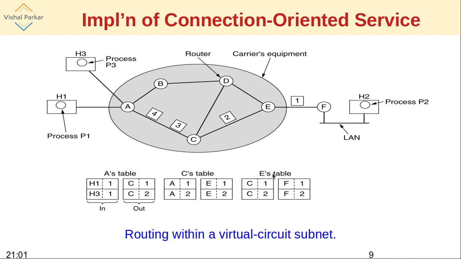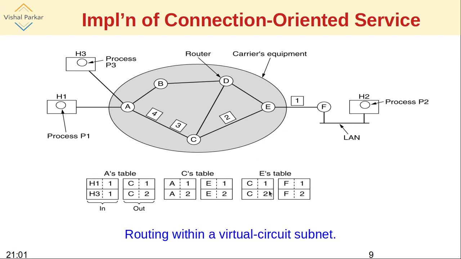Similarly, for each table, if a packet is coming from C with the identifier as 1, it will be forwarded to F with the identifier as 1. If it is coming from C with the identifier as 2, it will be forwarded to F with the identifier 2. Here there is no confusion now because of the identifiers.